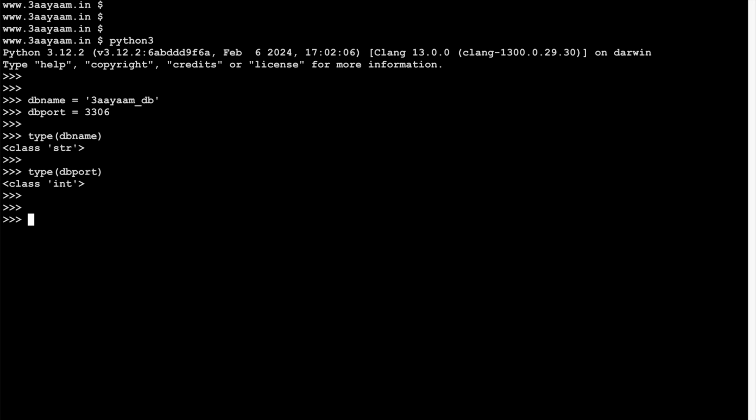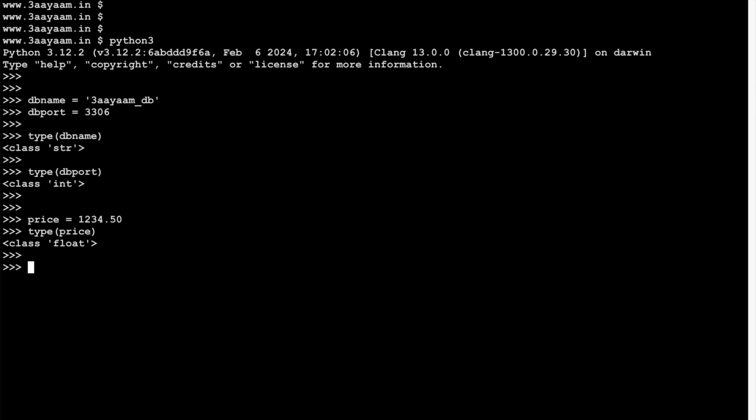Variable is the basic construct of any programming language. So variable by itself is an object in Python. Now let me show you one more data type. Let's say price, and I assign it as 1234.50. Now if I use the function type and then price, it is from class float. So it is an object of class float.